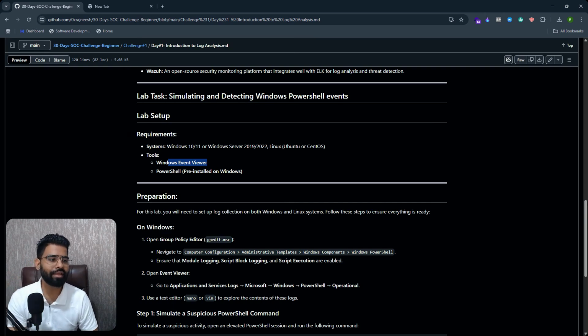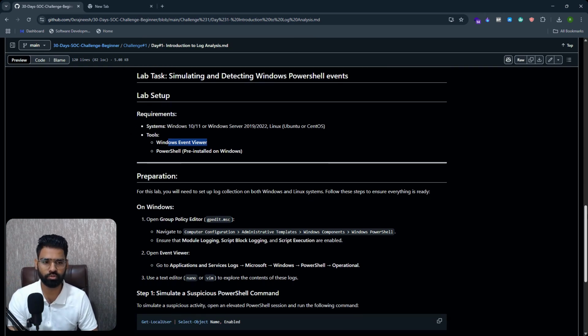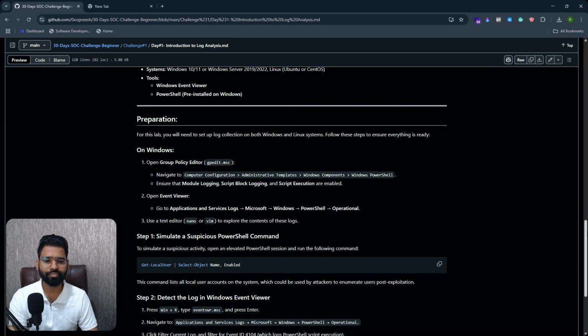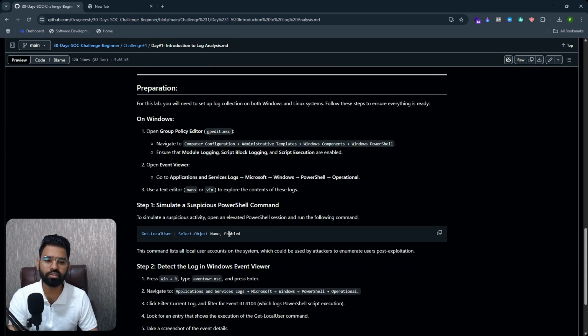But before we actually start, we need to make sure PowerShell logging is enabled. In PowerShell, module logging, script block logging, and script execution should be enabled so that you can get all the logs. And this is the attack simulation. We'll be executing Get-LocalUser to see all the local users in the system, and we will then detect who executed this command and when it was executed.